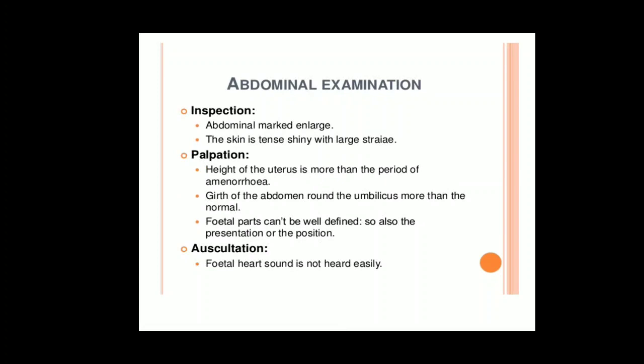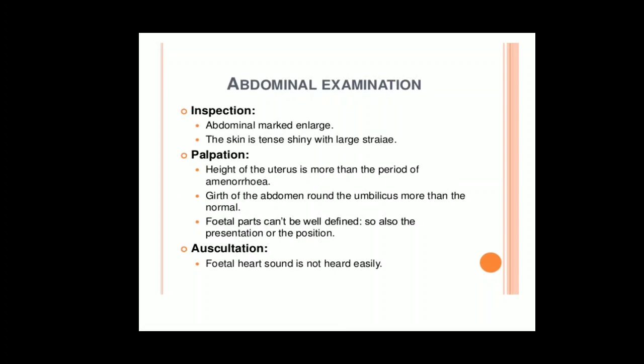Next, on palpation, when you feel with the pads of your fingers, the height of the uterus will be more than the period of amenorrhea. That means if it should be 28 weeks of pregnancy, it looks like 32 weeks of pregnancy. Then when you measure the girth of the abdomen at the umbilicus, it will be more than the normal size.